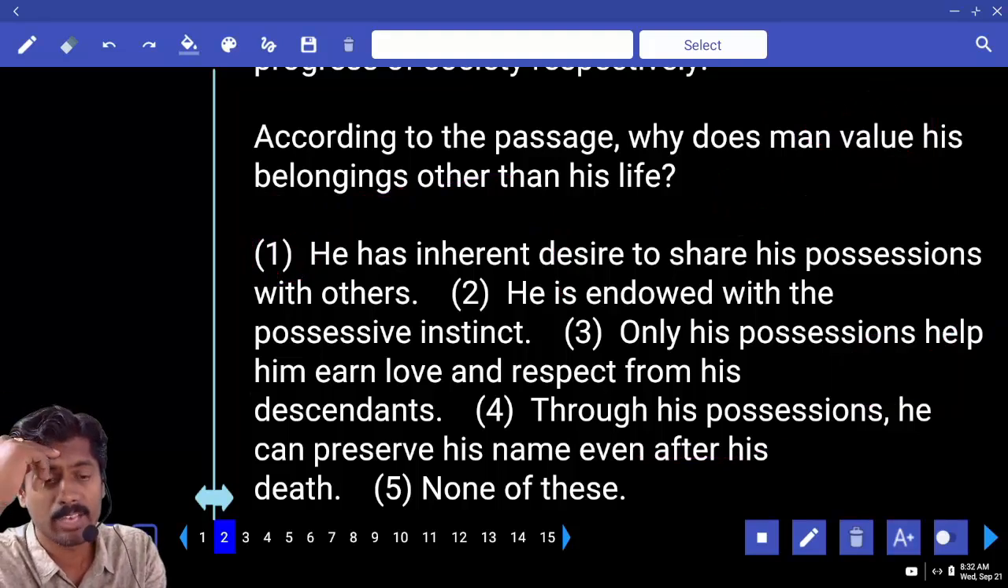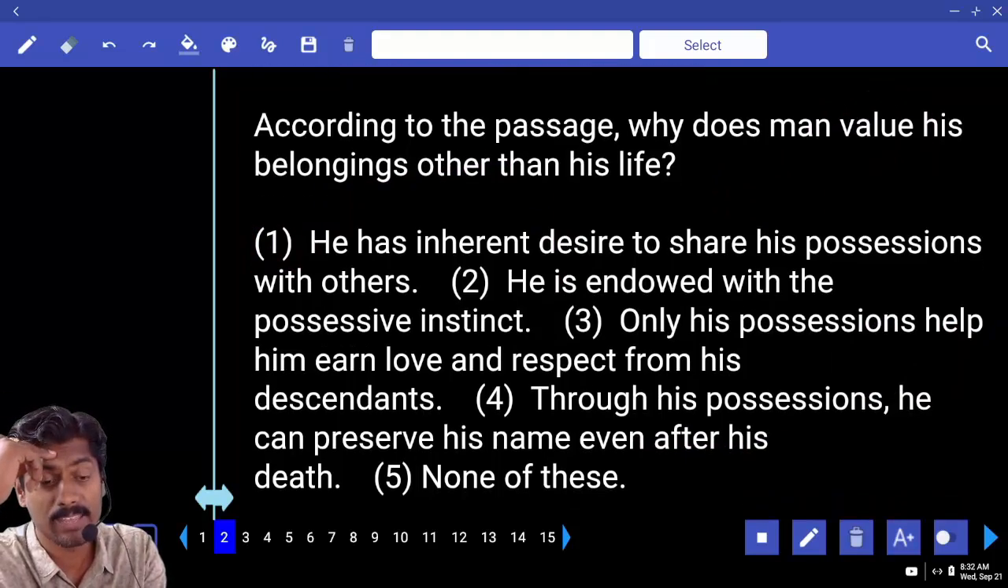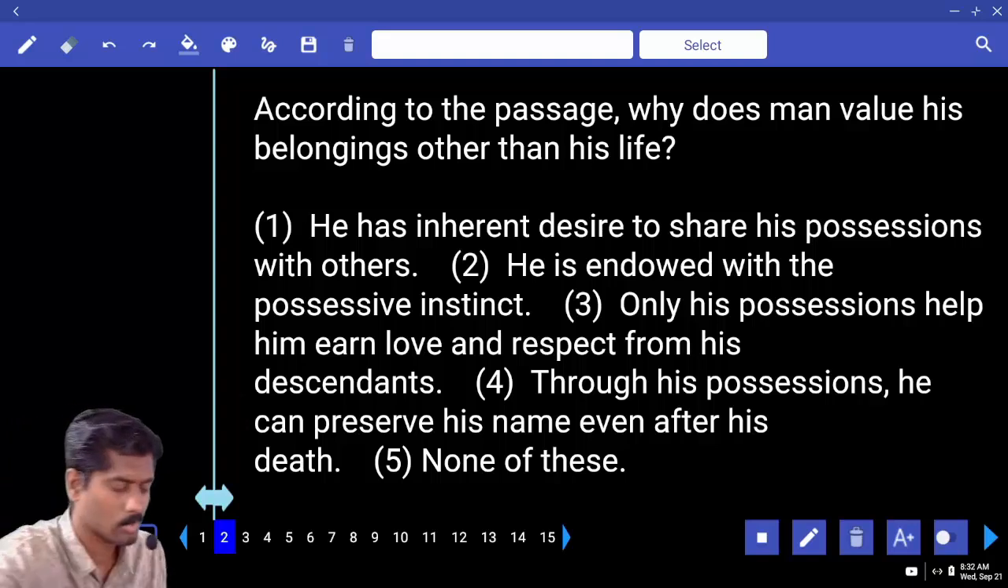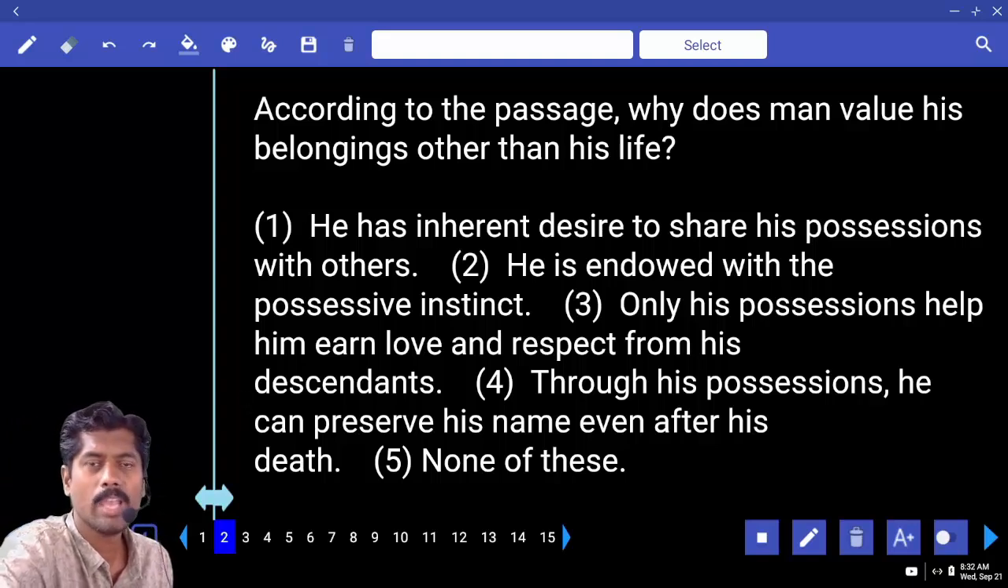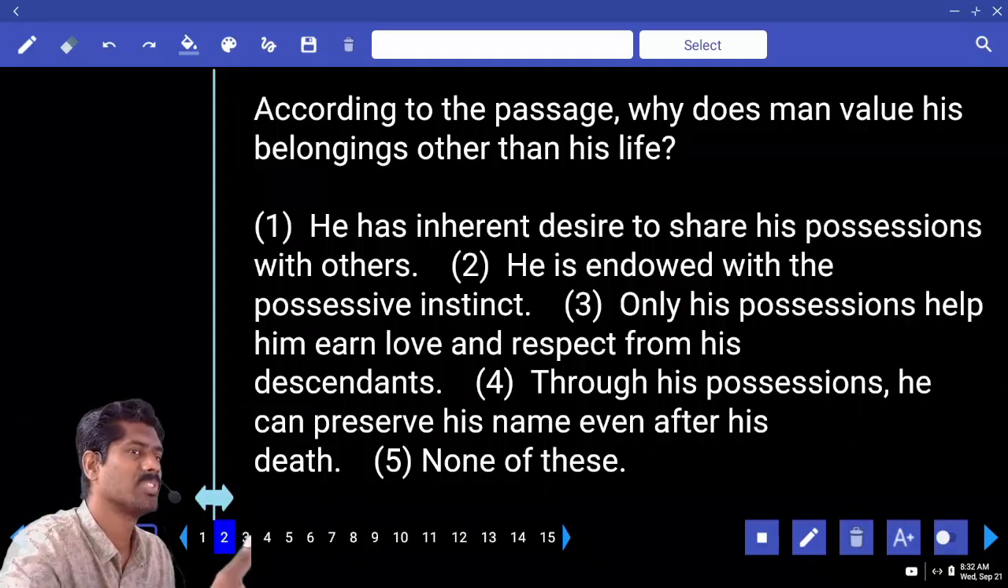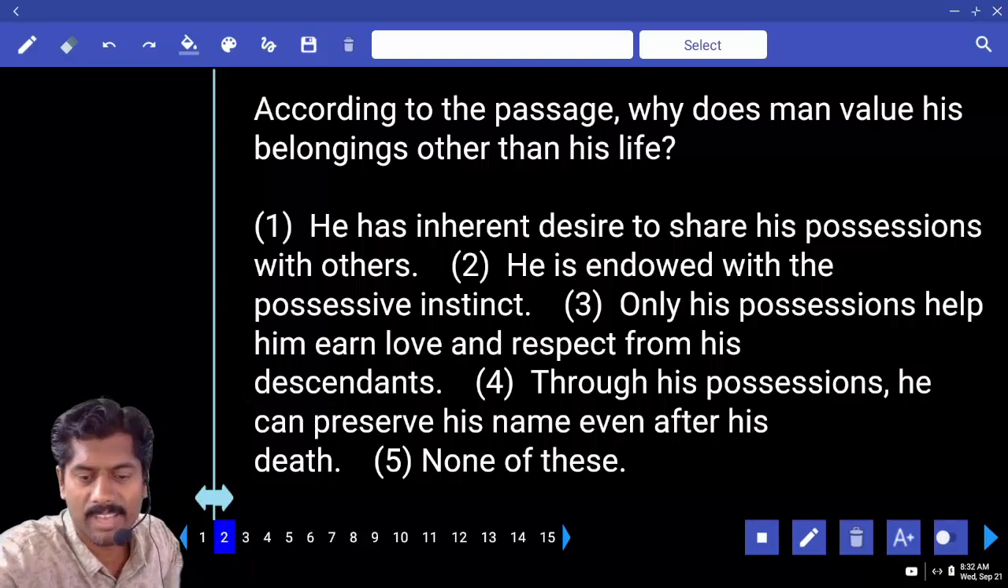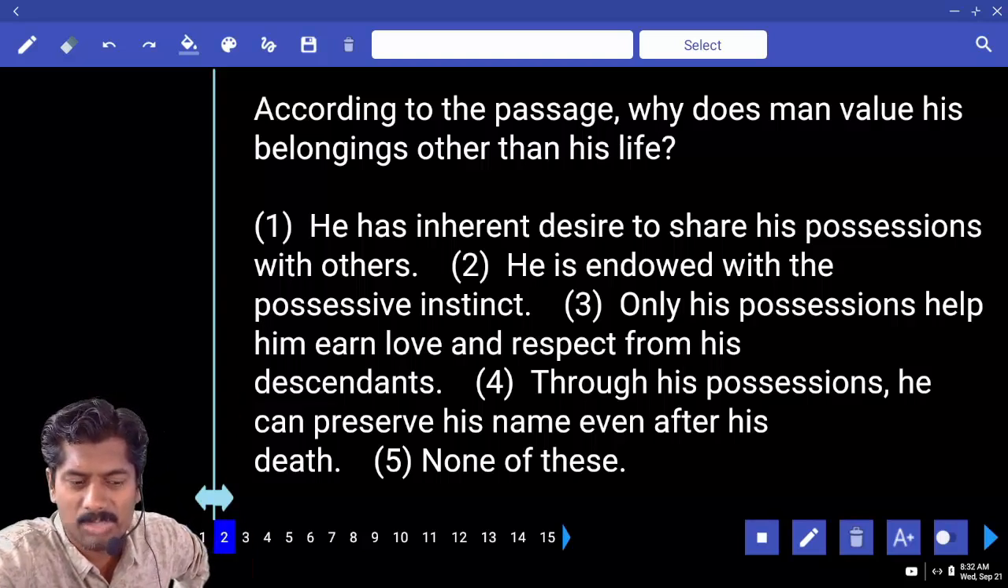Why does man value belongings other than his life? Why does he give more value to belongings than his life? He gives more value to his ownership things rather than his life. Why? He has inherent desire to share his possessions.